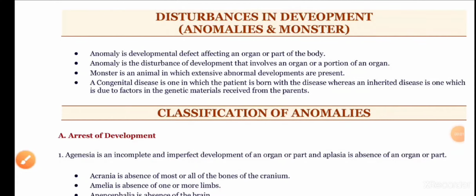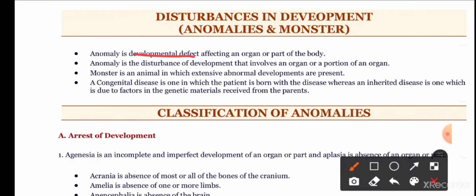In this video, we will discuss disturbances in development, which include both anomalies and monsters. An anomaly is a developmental defect affecting an organ or a part of the body. It is a disturbance of development that involves an organ or a portion of an organ. And a monster is an animal in which extensive abnormal development is present.